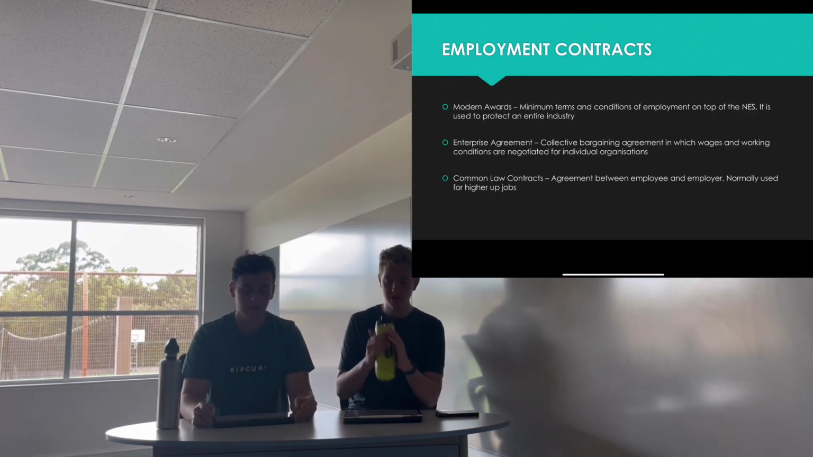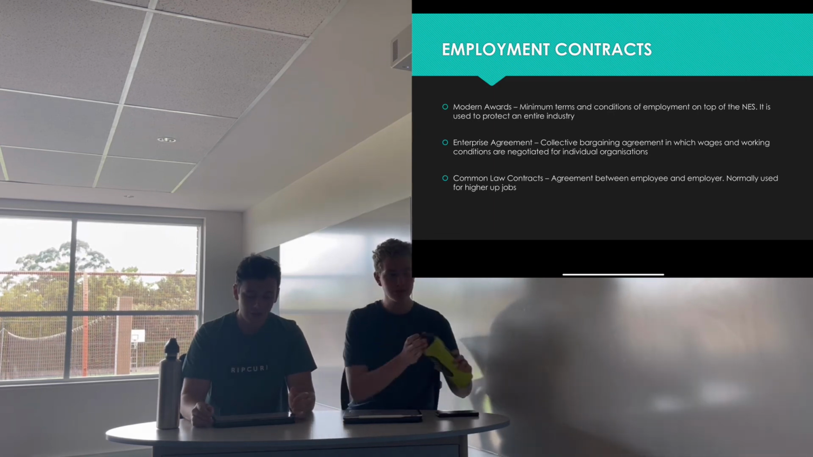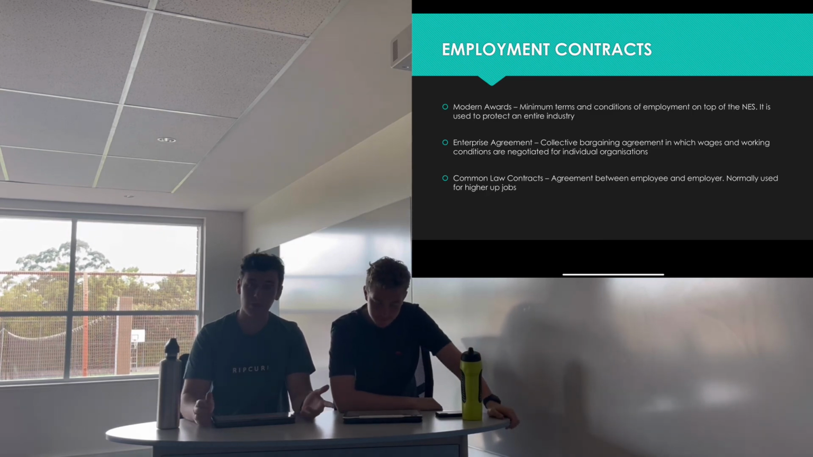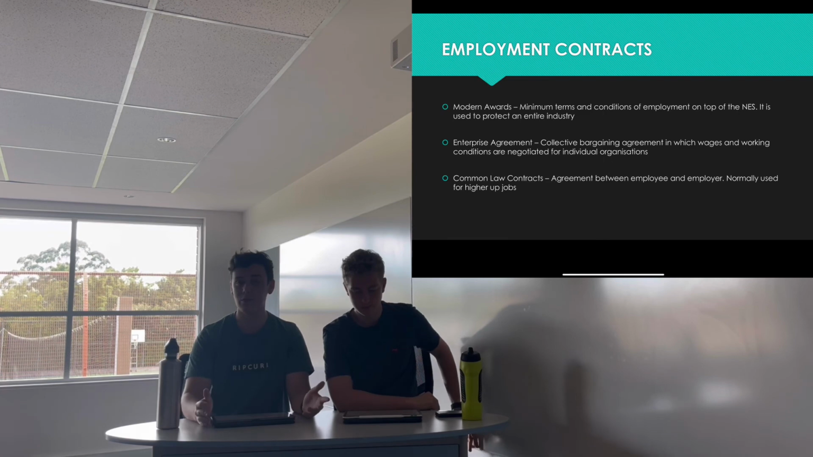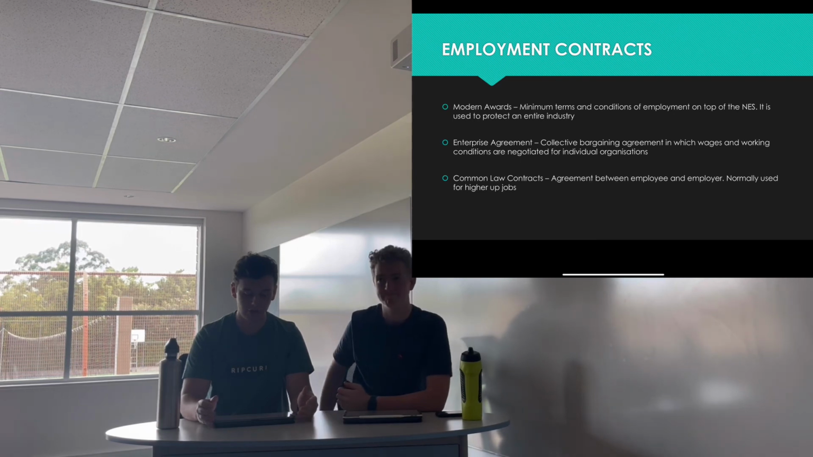Now we'll move to the final little sub-point of this video, which is employment contracts. So there are 3 types of employment contracts to be aware of. These are modern awards, enterprise agreements, and common law contracts. So firstly, modern awards are a document that sets out the minimum terms and conditions of employment. And this is on top of the National Employment Standard, which we just beautifully read out.